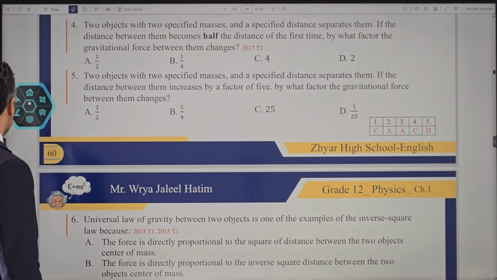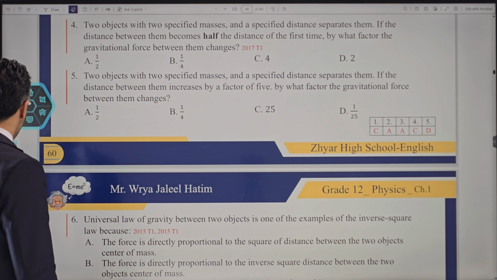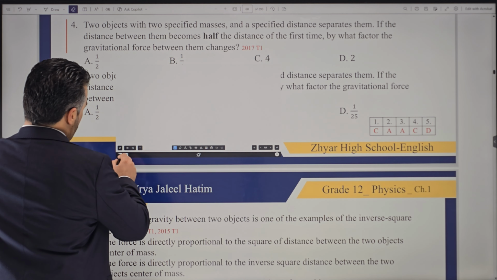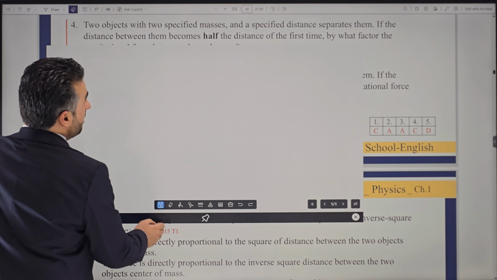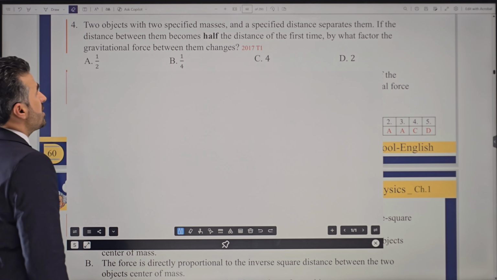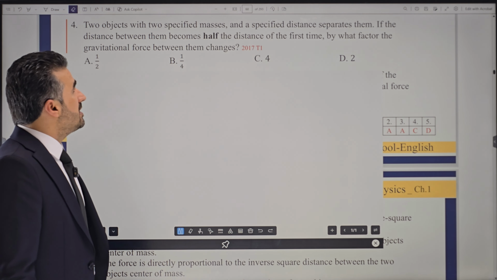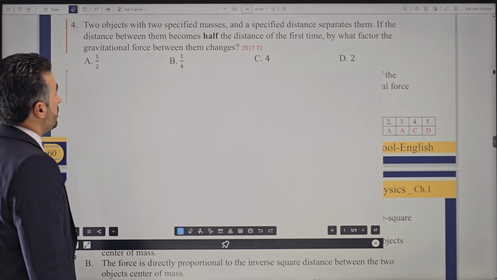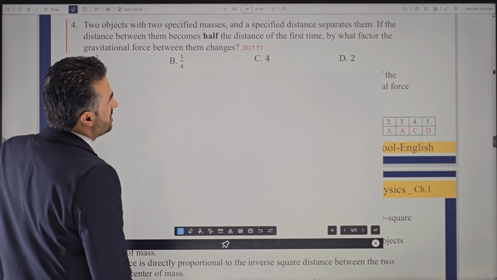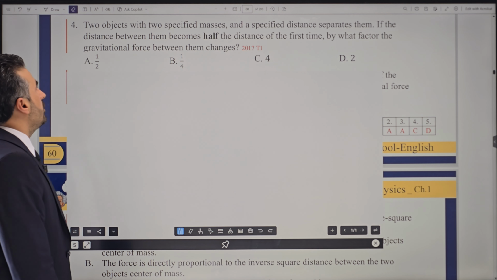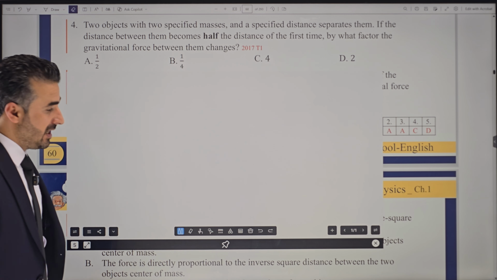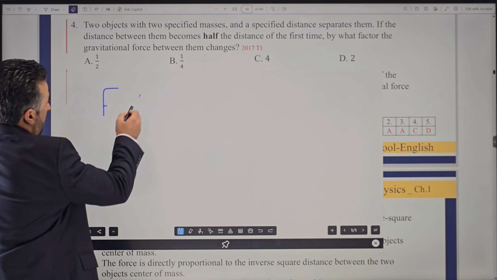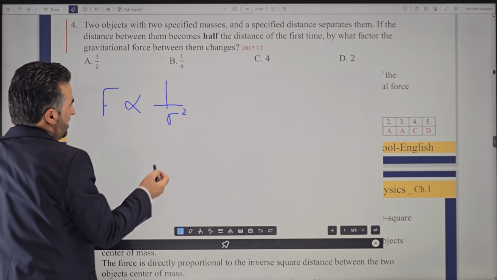Now remember the questions regarding force and distance. These are 2 more questions, of course. We can practice them just to see how we can do them. So let's practice this one more time. Here's what else do we have. It says 2 objects with specified masses and specified distance separate them. If the distance between them becomes half the distance of the first time, by what factor does the gravitational force between them change? How about if I just use this equation? Isn't the question about force and distance, right? We'll just change the distance at this point.